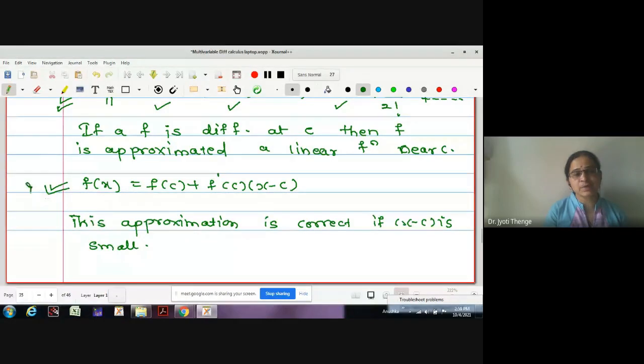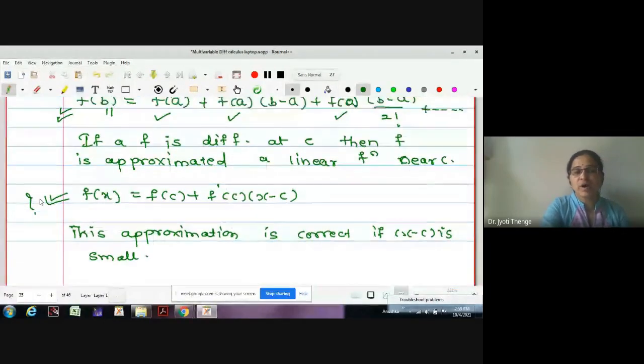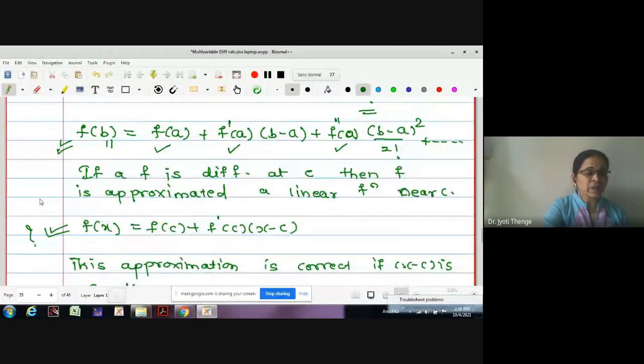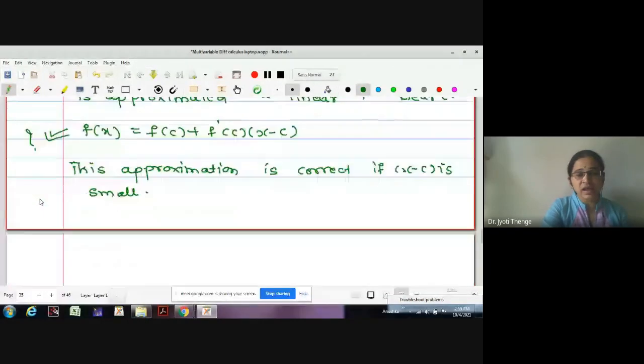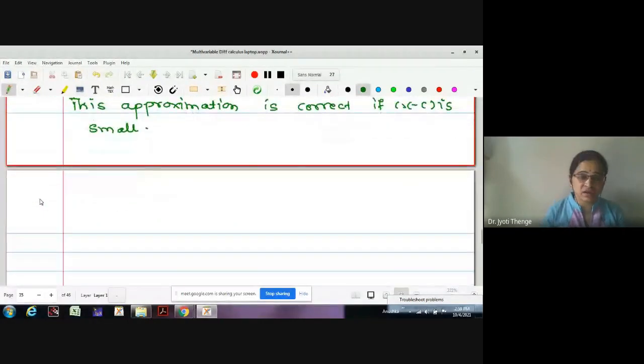But whatever is the approximation we were writing, this is true only if the difference x minus c is small, otherwise not. And though this difference x minus c is small, still we can call this an approximate value. We cannot say it is the actual value of the function. Correct? But now what has Taylor given? Taylor has given a theorem which gives us the actual value of the function instead of the approximation.